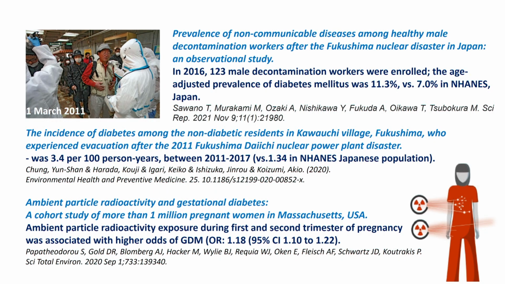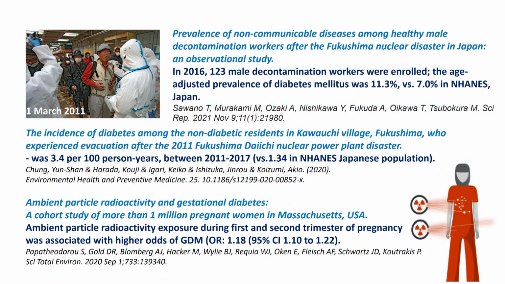Then I'll talk to you about radioactivity. In 2011, there was a radioactive incident in Japan, and about 123 male workers were put in decontamination, and about 11% of them were diabetic compared to 7% in the normal population.